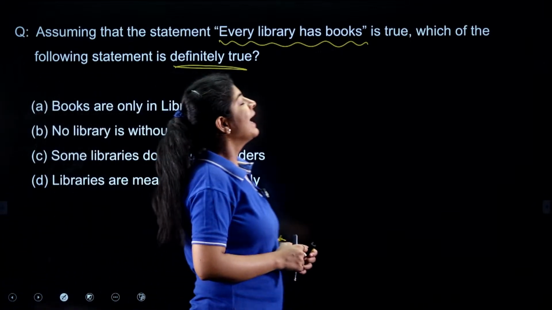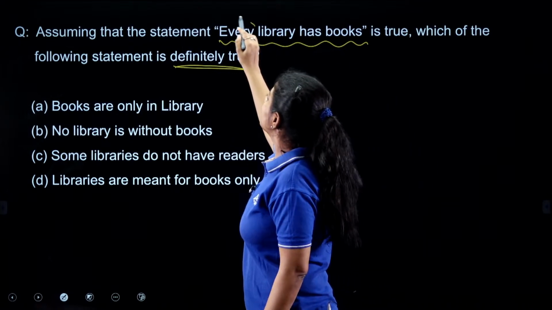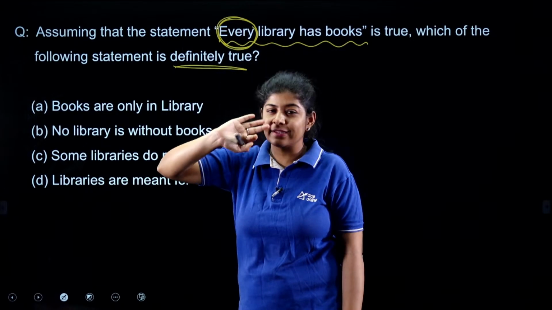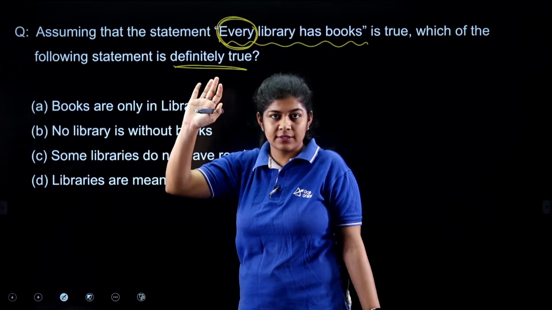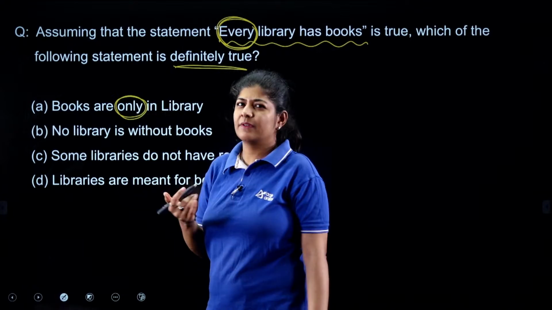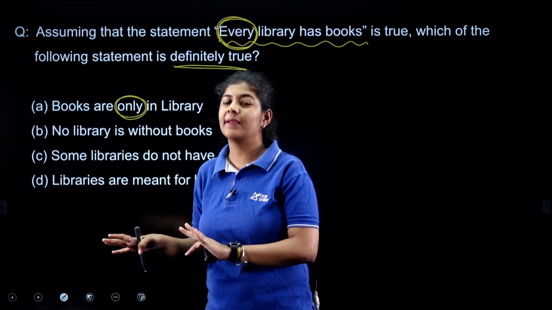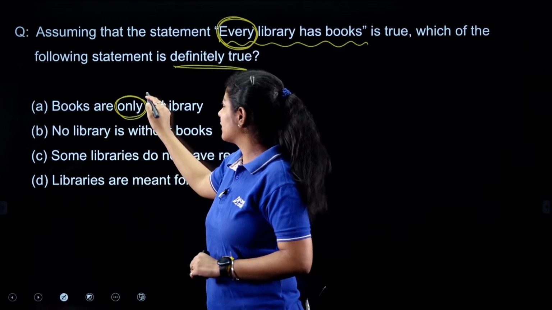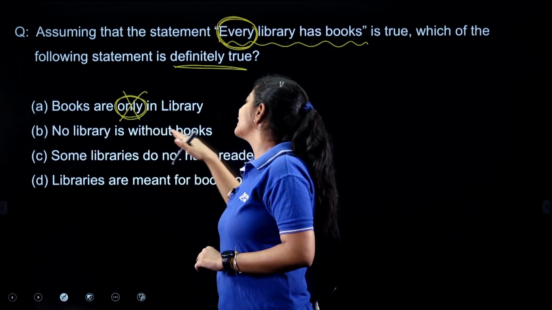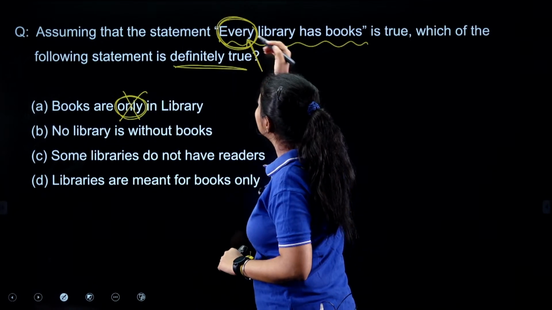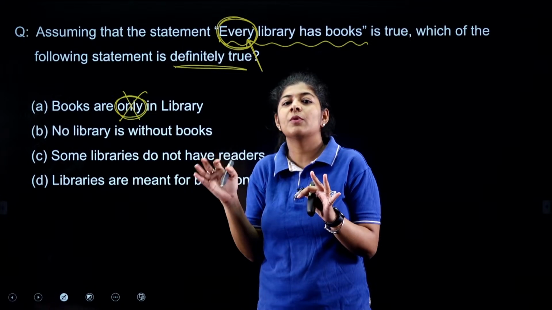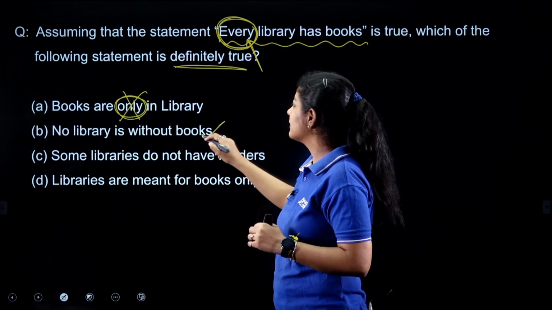Okay, let's see. As we are having the word "every" over here, that means we are talking about each and every library that we are having, they are having books, right? "Books are only in library." We can't say that. We can say that books are in library, but "only in library" is not the correct one. Because of this word "only", this option is eliminated. "No libraries without books." Yes, as we are having the word "every" over here, then we can say that there is no library in which there is no book. Every library is having books. We can consider this one.